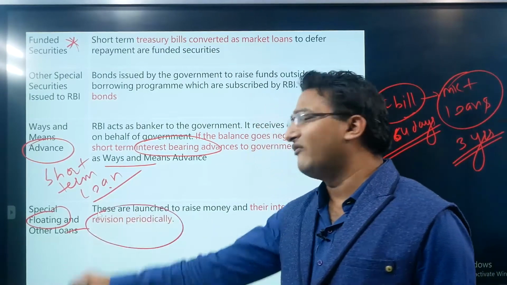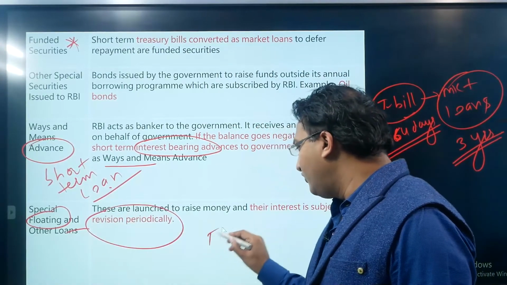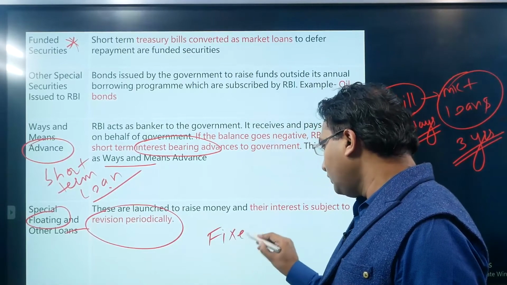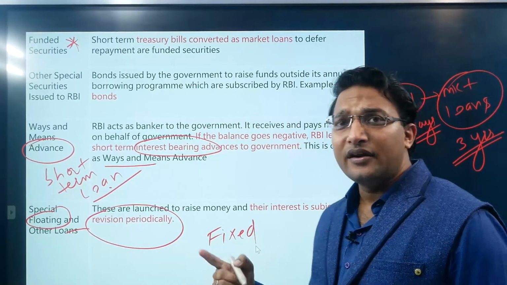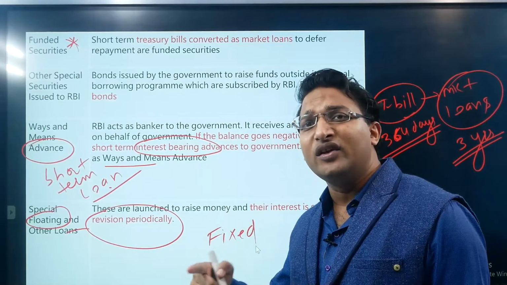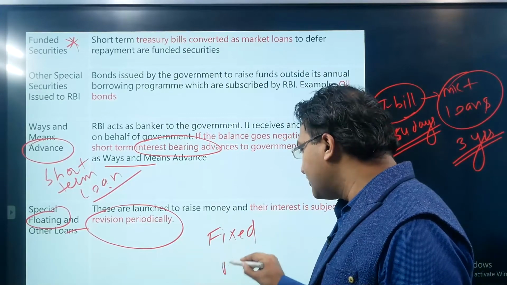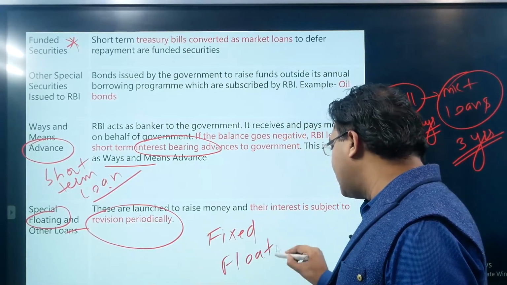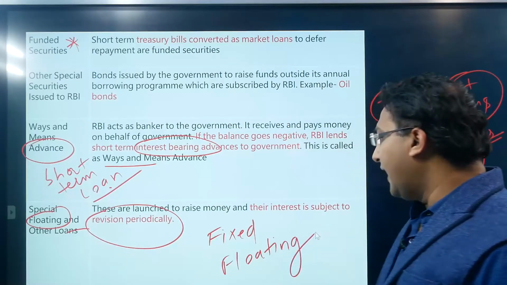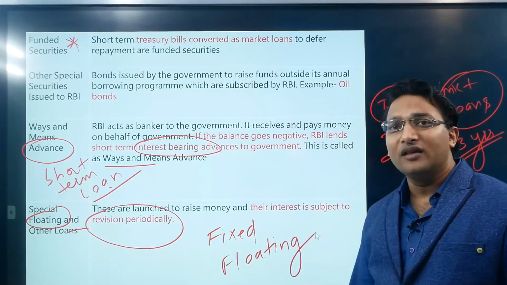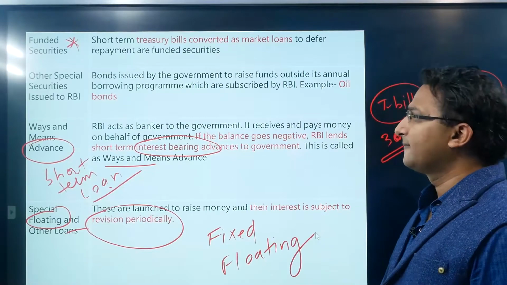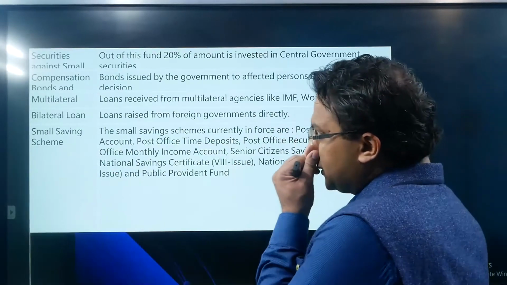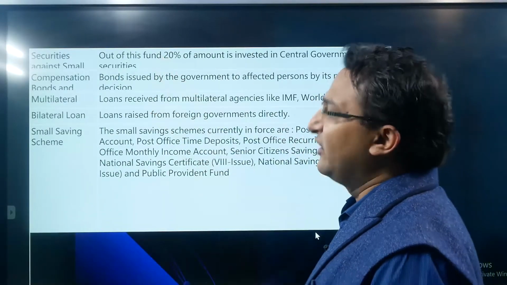If we say fixed interest rate, that means the rate was fixed at the time of giving the loan. Floating interest rate means the rate is revised as per the agreement between the loan giver and the loan receiver.